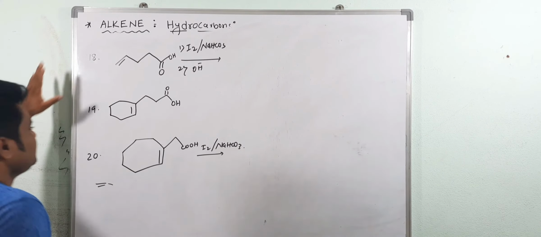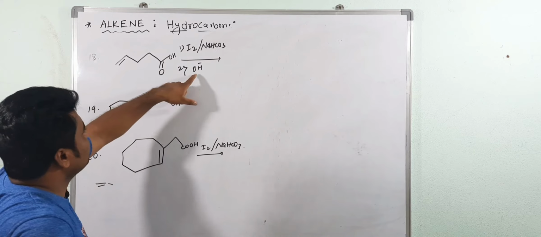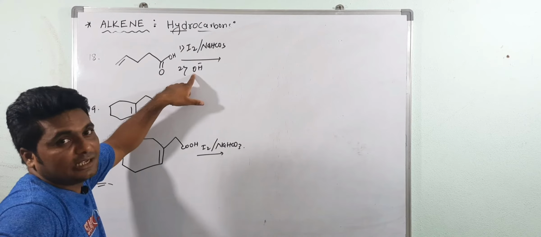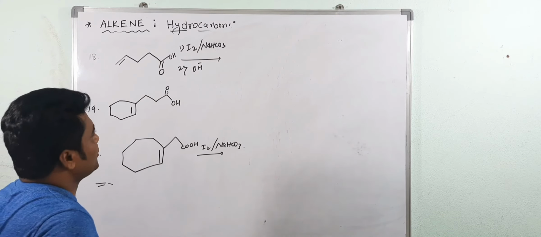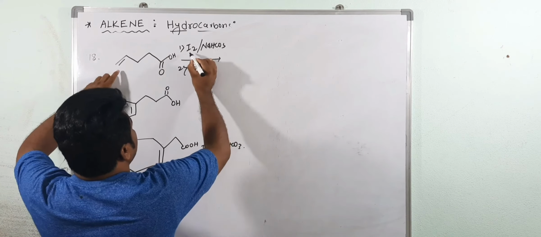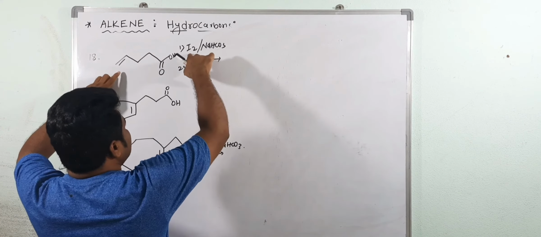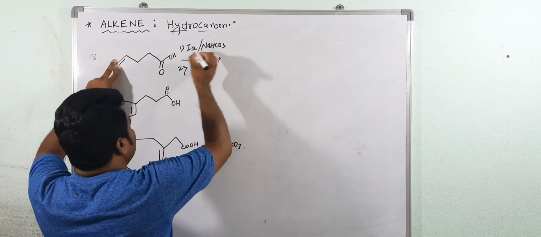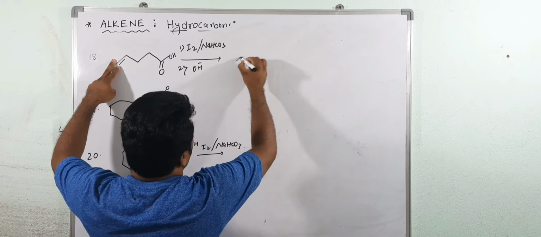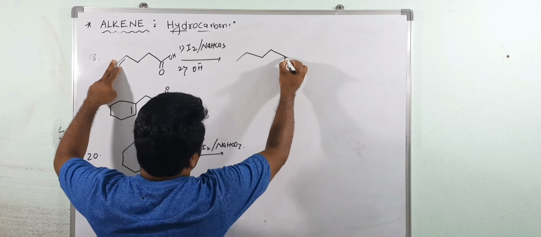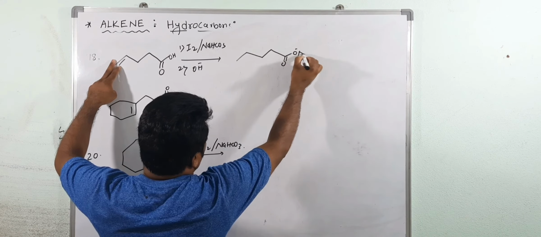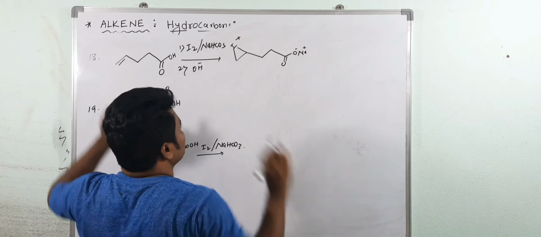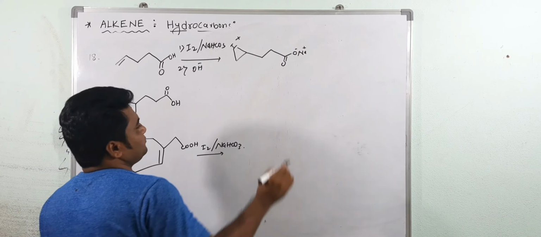Okay, now see here. In this case, I added one more reagent: iodine, sodium bicarbonate, and OH, alkaline condition. So, what would be the product? First, the first reagent, I2, reacts with this pi bond. Then sodium bicarbonate reacts with the carboxylic acid, so you will get the carboxylate ion. Up to this, you don't have any doubt. Then what happened after?